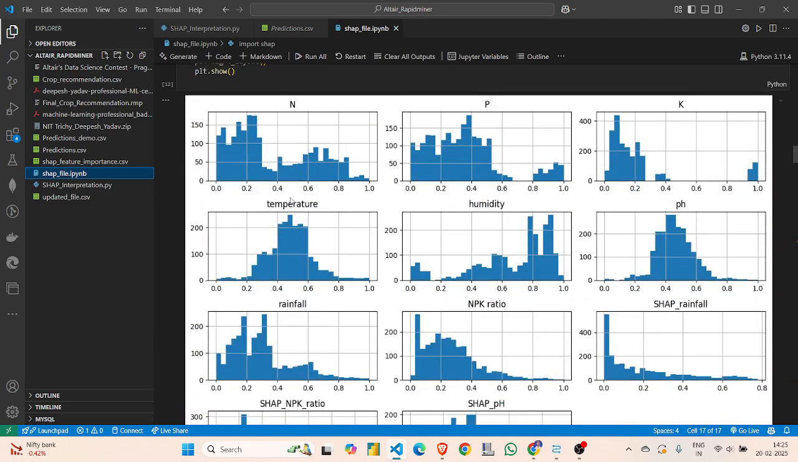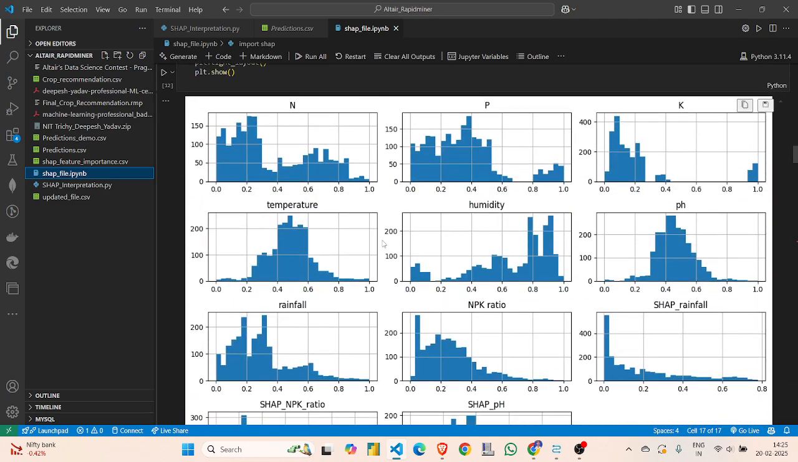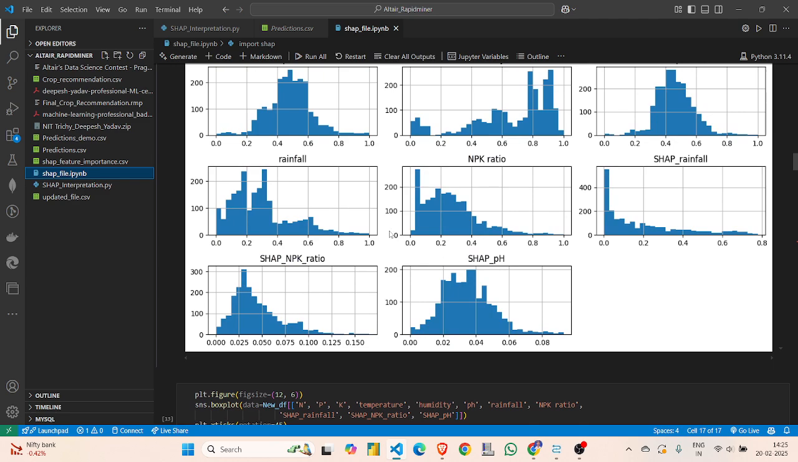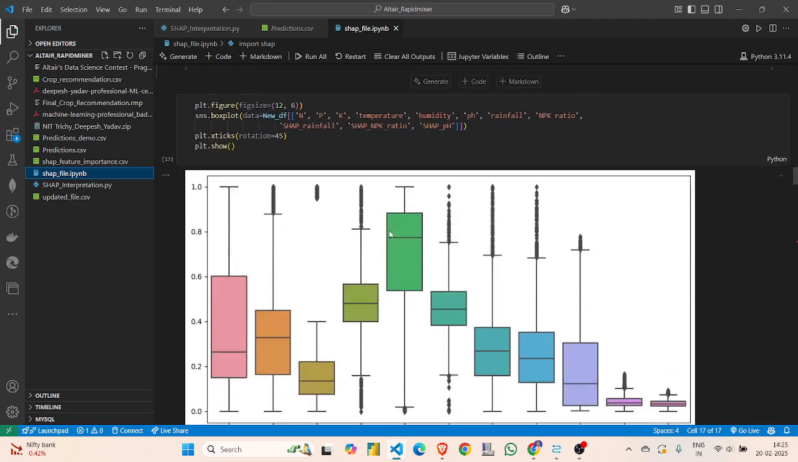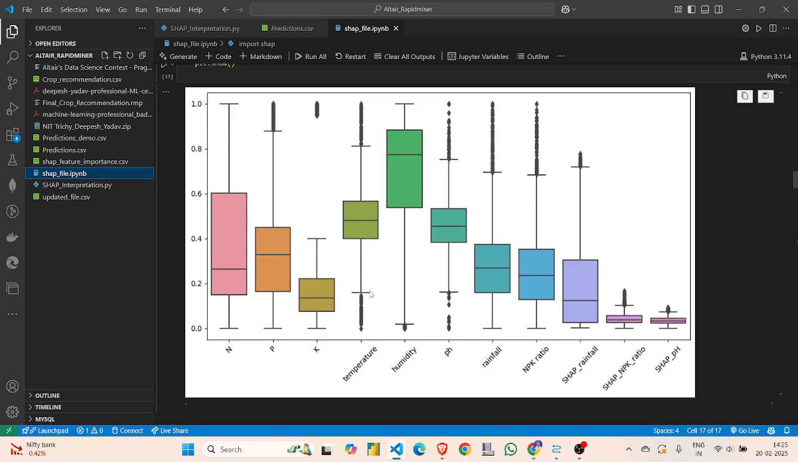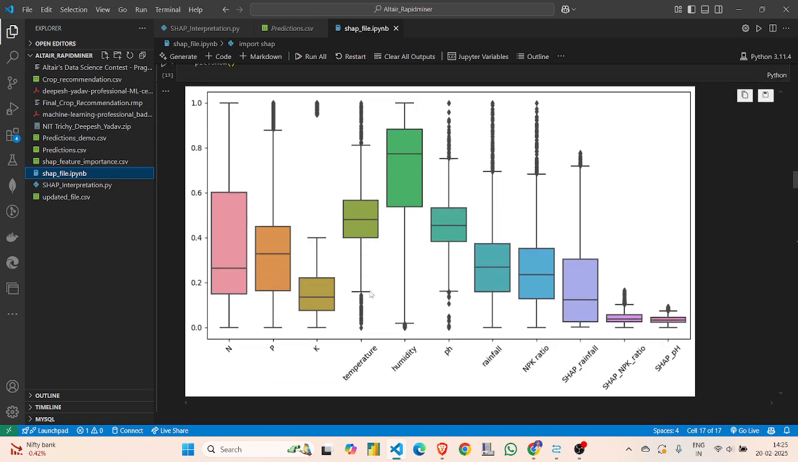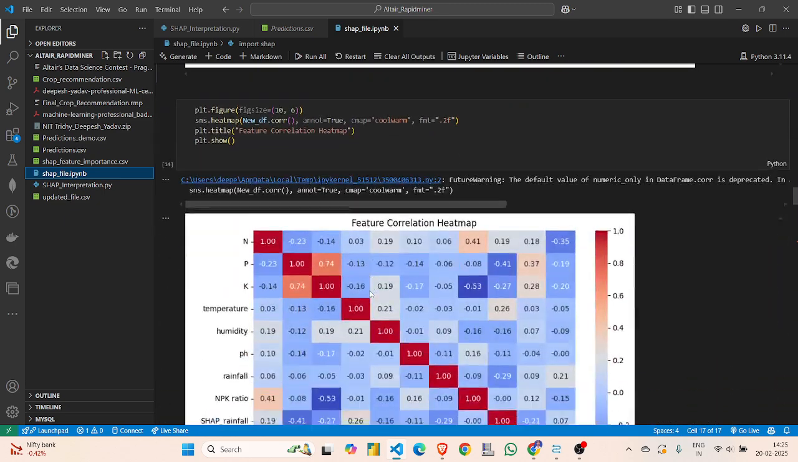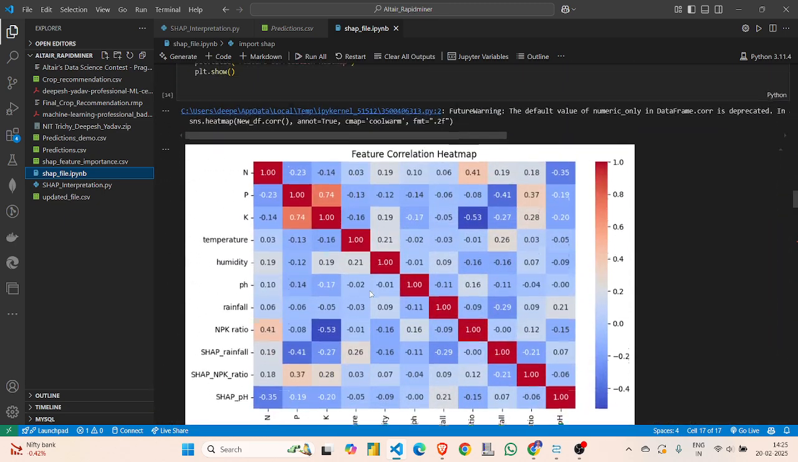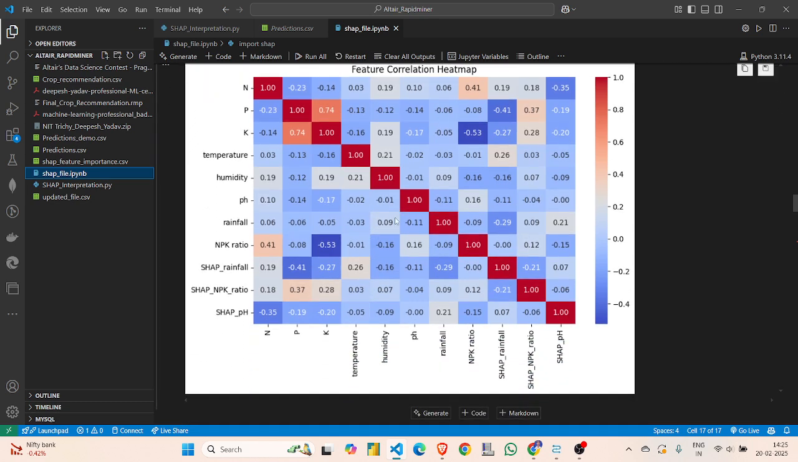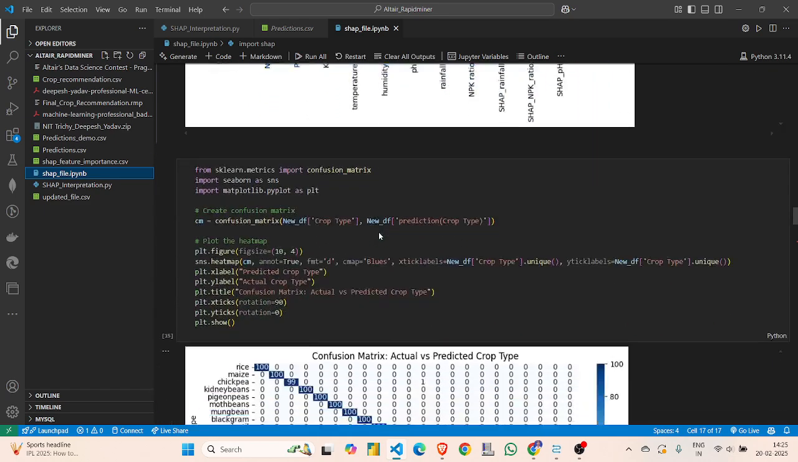Accordingly, it will impute each missing value by taking the values from the nearest 5 data points. You can see the histogram for each attribute. I created this box plot to visualize whether there are any outliers in the data set. This is a correlation matrix heat map. You can see potassium and phosphorus are highly correlated, with a value of 0.74. This is positive correlation.